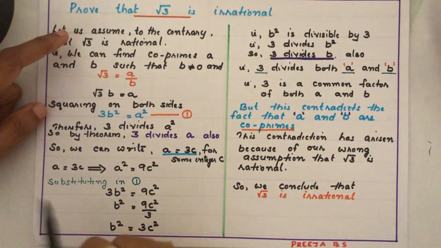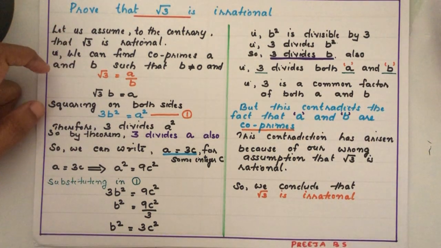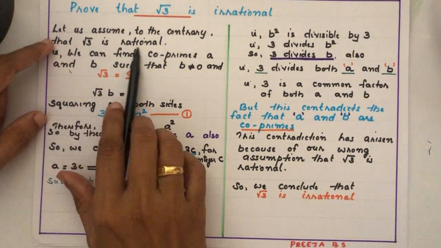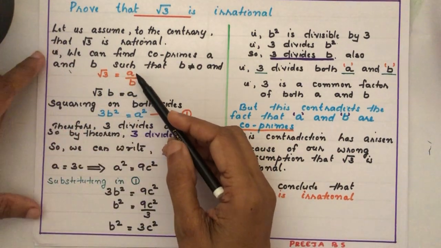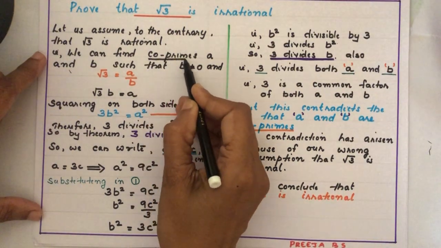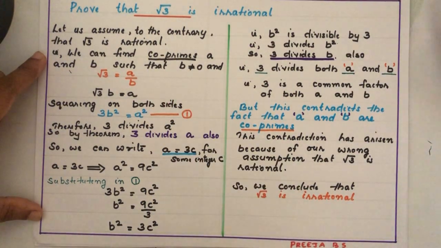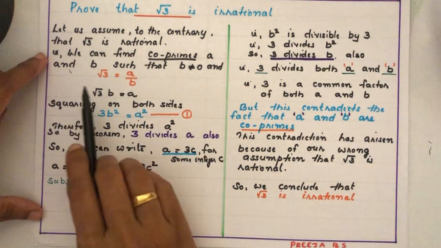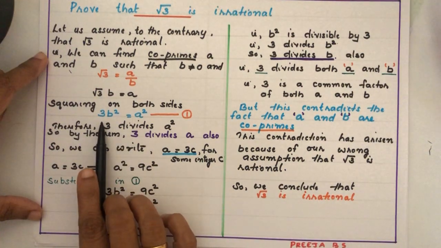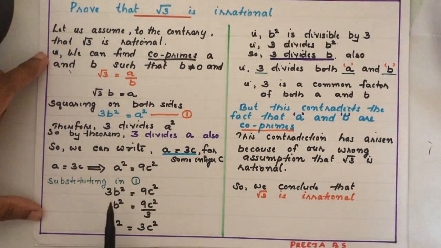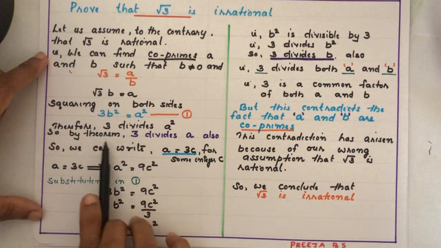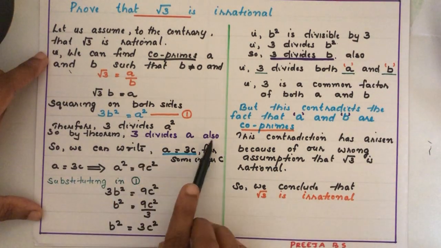Same way we are arguing that root 3 is rational. So we assumed root 3 is rational. Then since it is a rational number, we can write it in the form of a by b, where a and b are coprimes. That is very important. Coprimes. Now cross multiplication, root 3 b equal to a. On squaring we are getting 3b square equal to a square. That means 3 divides a square. So by theorem 3 divides a also.